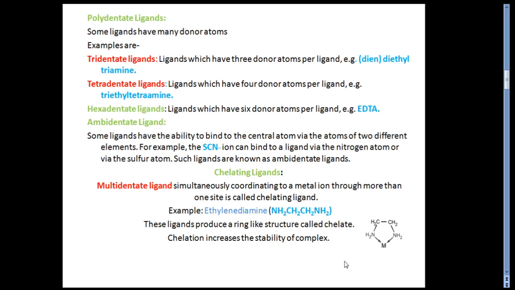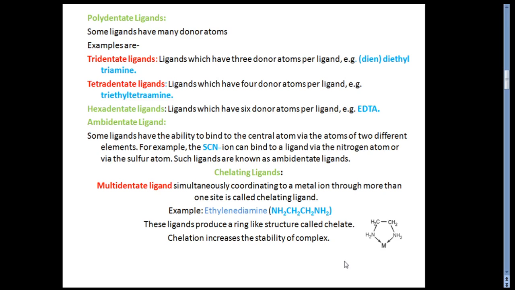Now see the ambidentate ligands. Ambidentate is a very specific category of ligands. Some ligands have the ability to bind to the central atom via atoms of two different elements. This is a very important word.